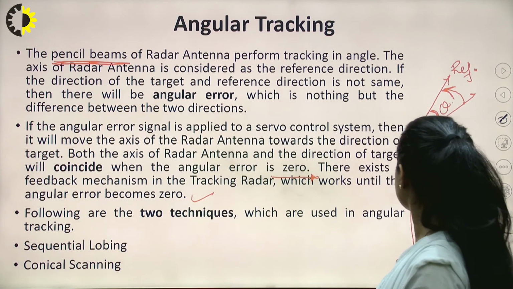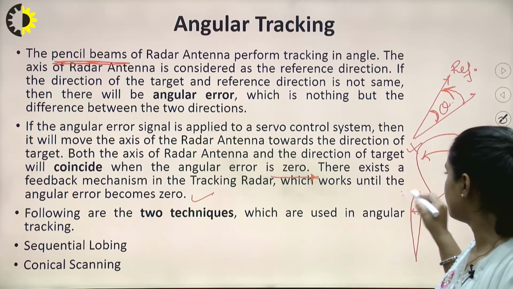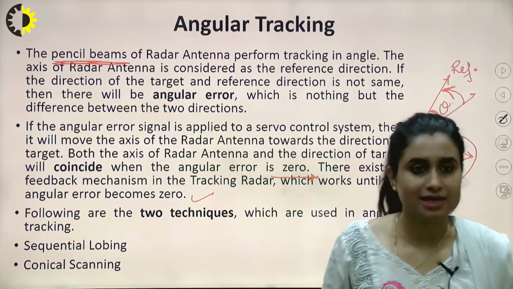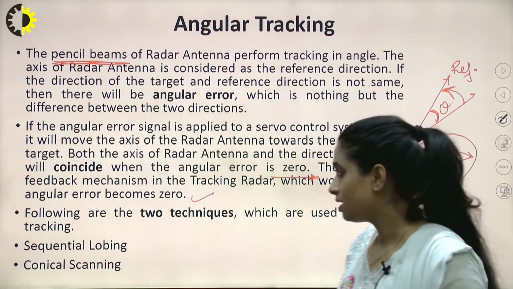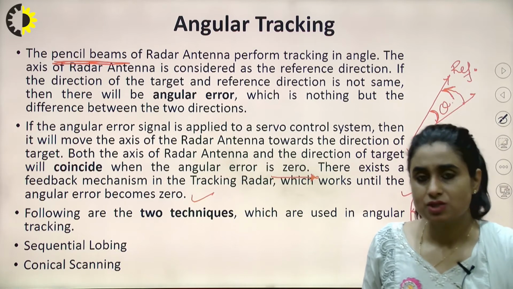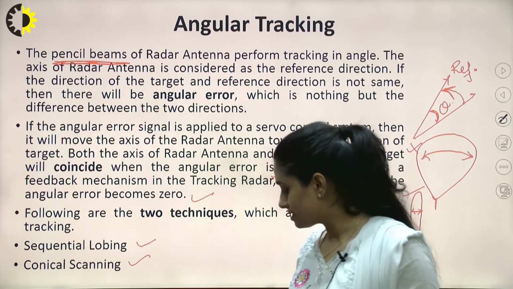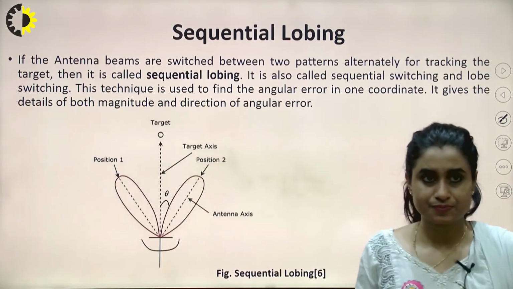So instead of using broader beam width, we prefer pencil beams in tracking radar, right? Here, using angular tracking, there are two specific methods which are preferred: sequential lobing and conical scan. We'll see each one of them one by one.